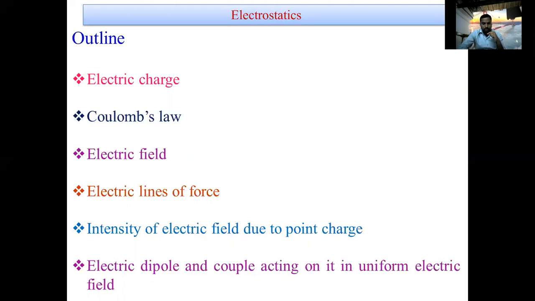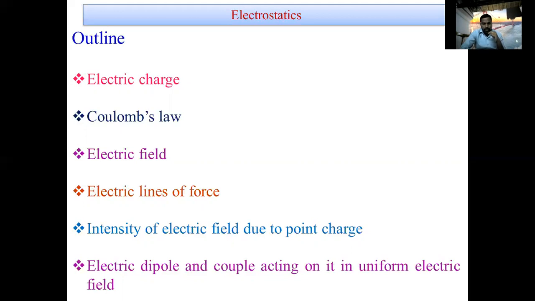The mass of the proton is 1.672 into 10 to the power of minus 27 kg, and the charge of the proton is 1.6 into 10 to the power of minus 19 coulombs. The nucleus contains protons and neutrons.